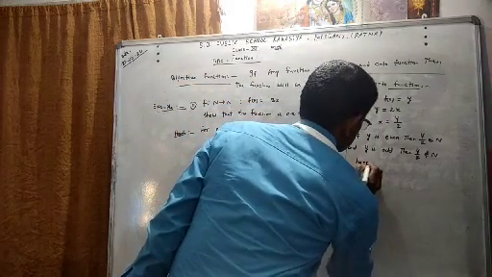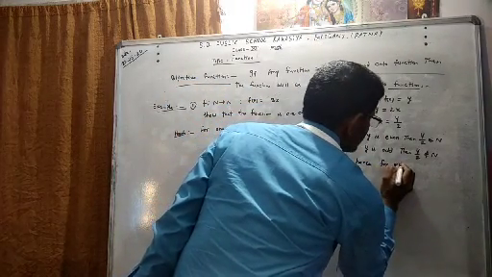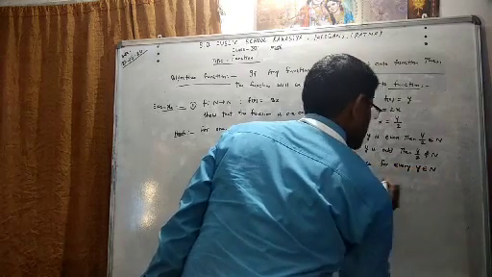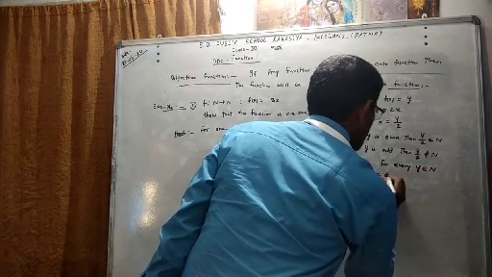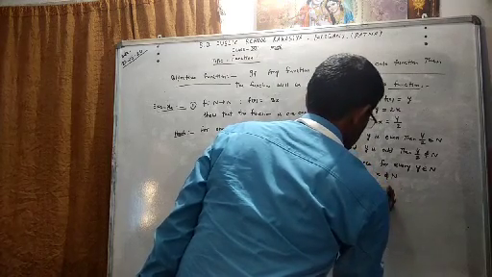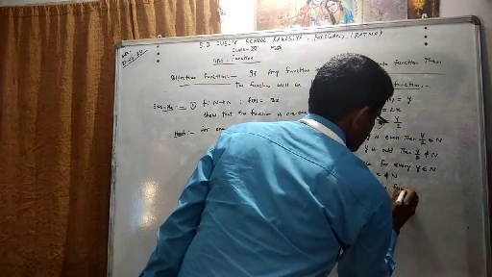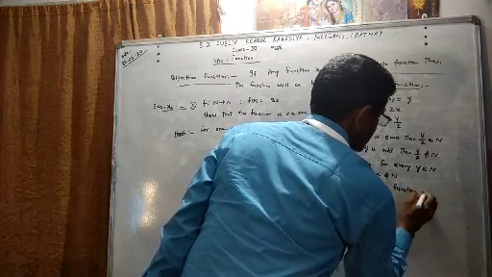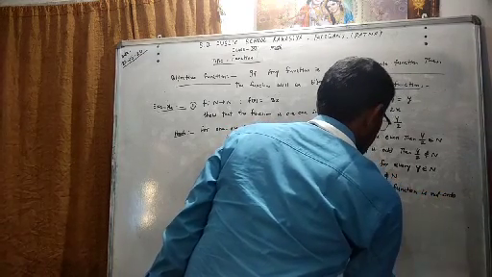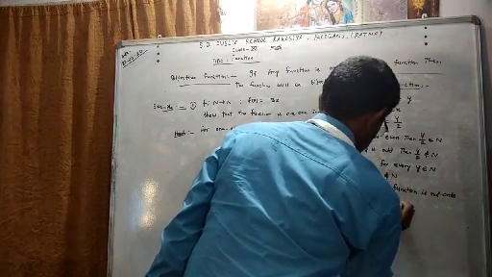Hence, for every y an element of natural numbers, x cannot be a natural number, so the function is not an onto function.